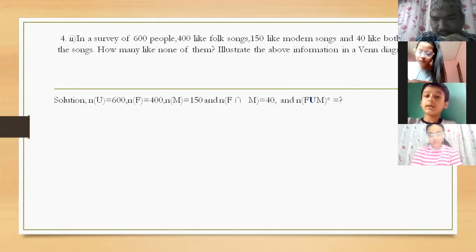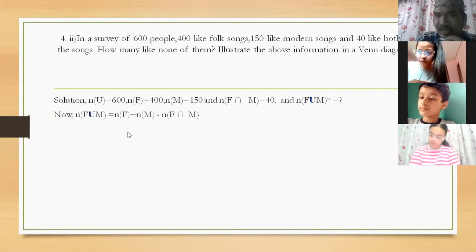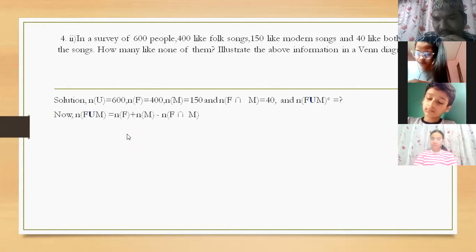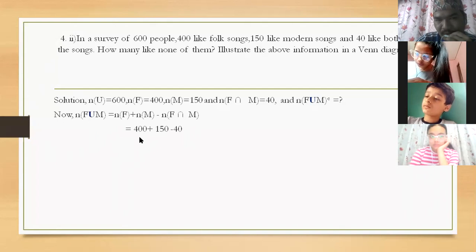Are you clear, children, about the given information in the question? Yes, sir. Okay, here it is asked to find for that. That's why find first. We have to solve the question accordingly. First of all, find n(F union M). That means n(F) plus n(M) minus n(F intersection M). You know this formula, and now put the values there. n(F) means 400, n(M) means 150, and n(F intersection M) means 40.